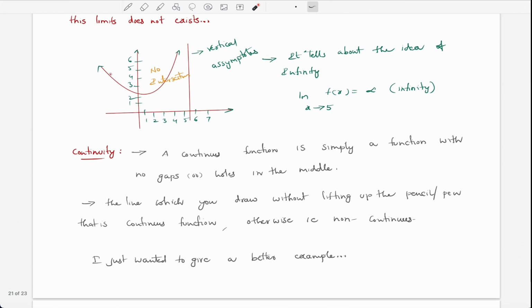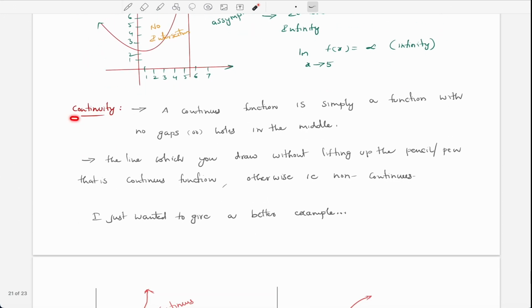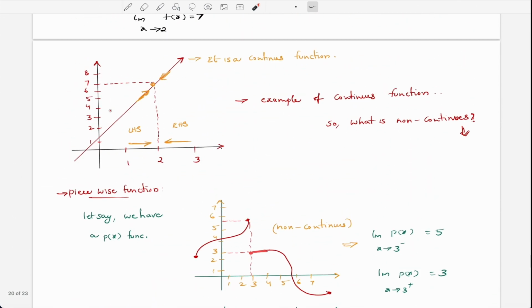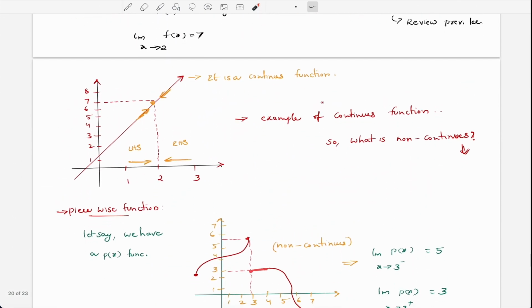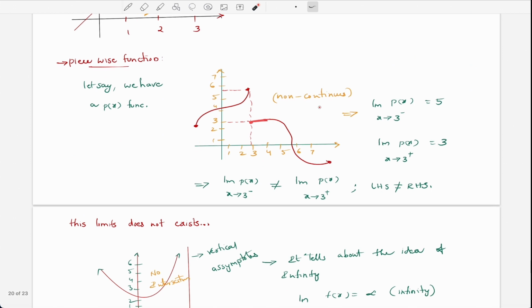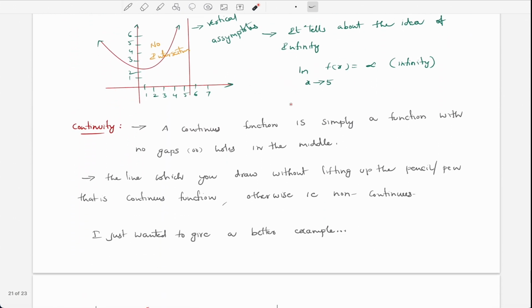Maybe with the problem of the equation, like we have y is equal to x square, right? So we should take like 2x square or 3x square, etc. Okay, so after that we have continuity. We have discussed this continuous function. So what is a continuous function? I'm going to give a brief introduction over here.